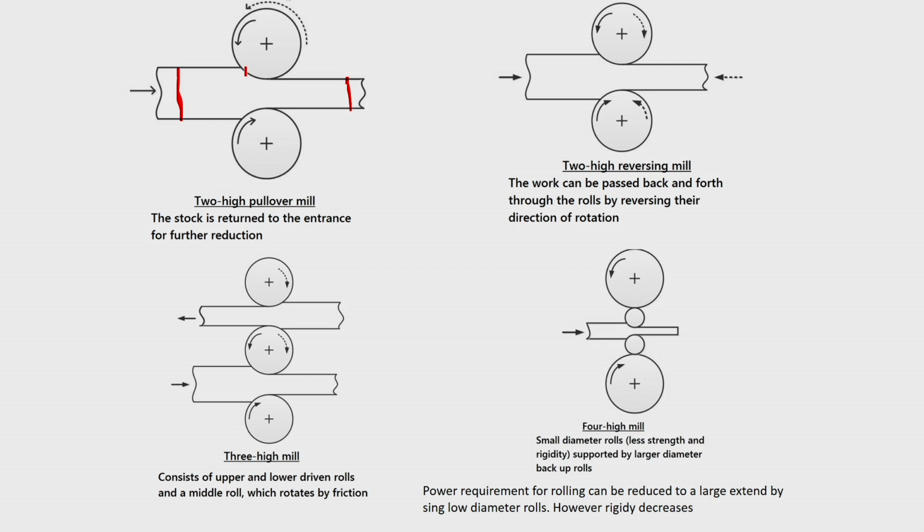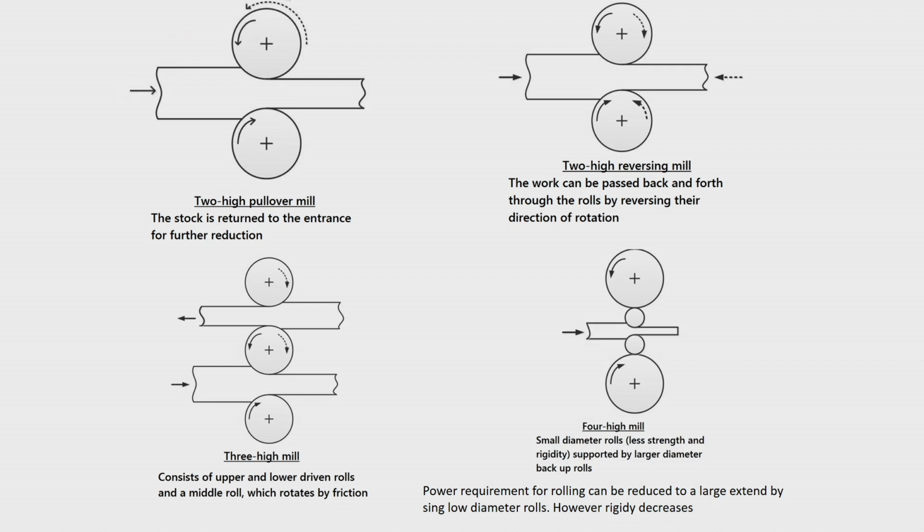If a 2-high pullover mill is there, what happens? You first do a rolling operation, and once it comes out, it is again taken back, you adjust the roll gap, maybe reduce the roll gap, and again pass it through. So, this is generally done manually. At small level industries, they go for these 2-high pullover mills.